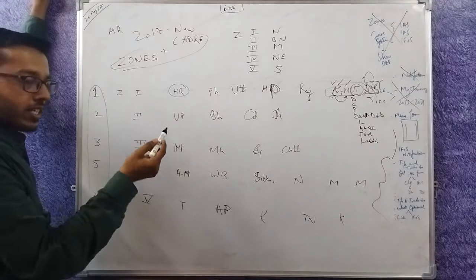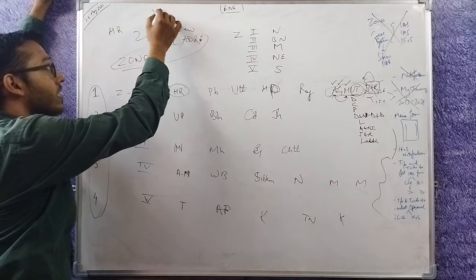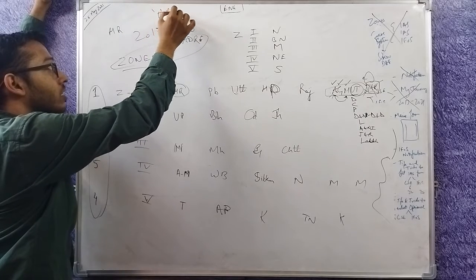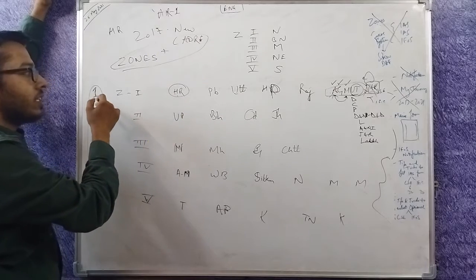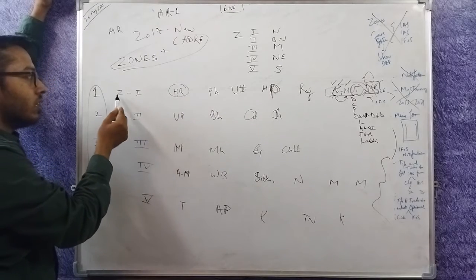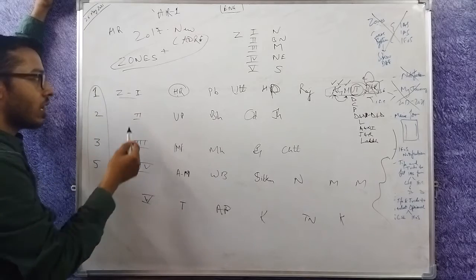So now how will the states get allocated? Let's say the person gets All India rank 1. So let's say that person is from Haryana and he has filled zone 1 first preference as Haryana.